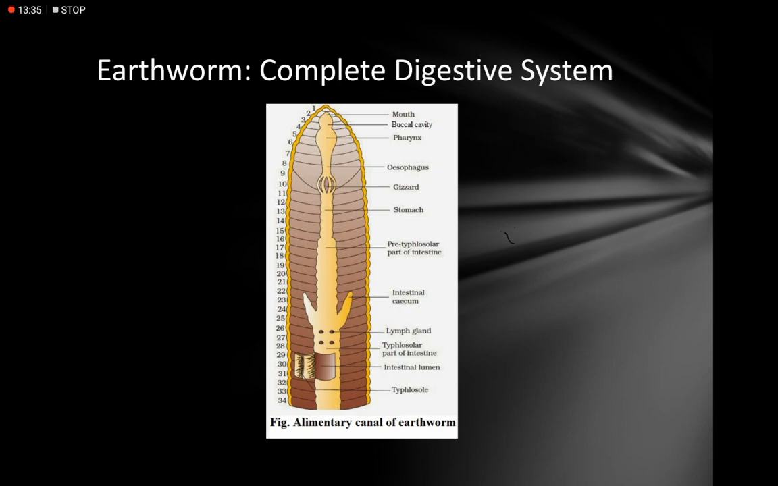So a very simple but complete digestive system is present. It is a complete tube. It starts in the mouth region, and it finally ends in the anus. In between there is a continuous tube, so food does not come out into the nearby tissue. Rather, whenever it gets digested, it is absorbed across the lining of the intestine. That is all about the complete digestive system of the earthworm. Thank you.